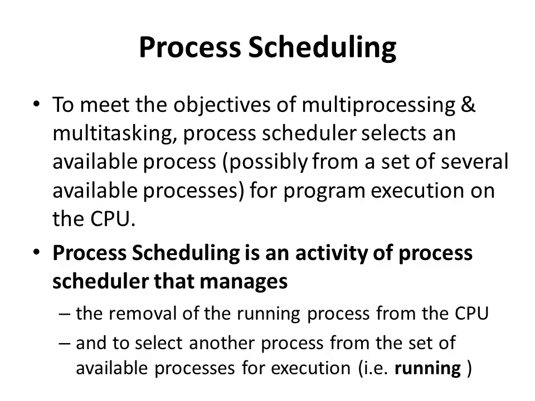Process scheduling is an activity of the process scheduler to, first, suspend the execution of the running process and remove it from the CPU, and second, to select another process from the set of available processes for execution. Thus we had already seen this in the 5-state process model.